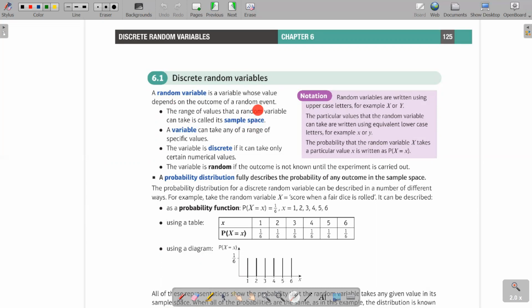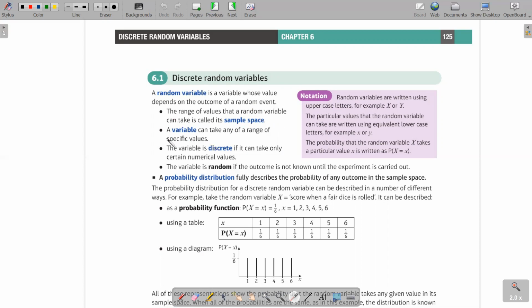A random variable is a variable whose value depends on the outcome of a random event, so you need to have an event. For example, what kind of random event can we have? There can be many types of events. The easiest example to understand here is tossing a dice. There are 6 possible outcomes. The range of values that a random variable can take is called its sample space, so in the case of the dice, the sample space would be 1, 2, 3, 4, 5, 6.